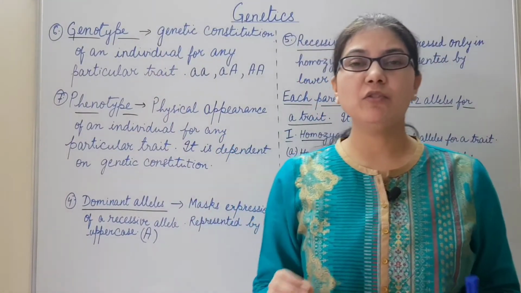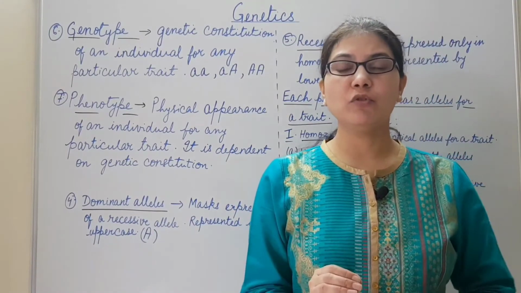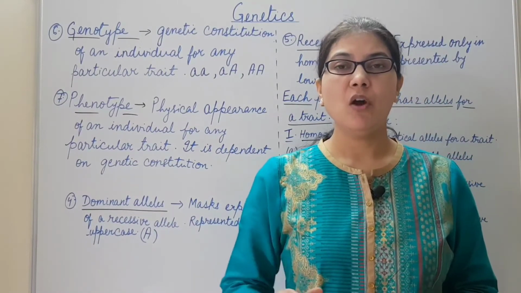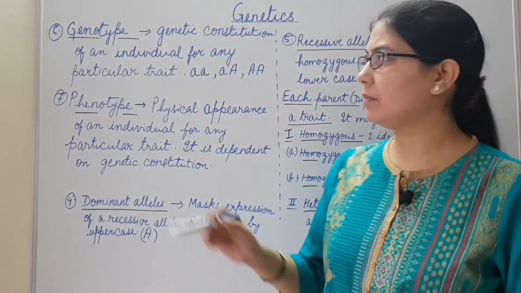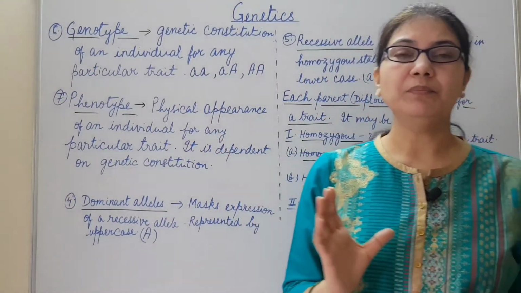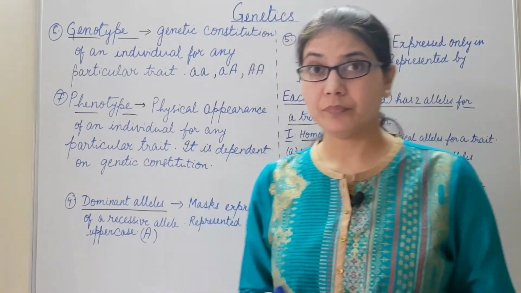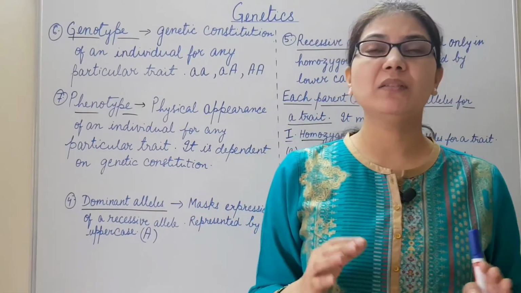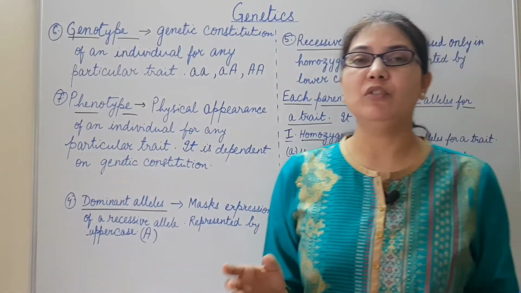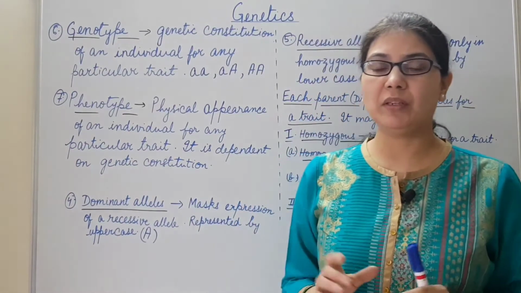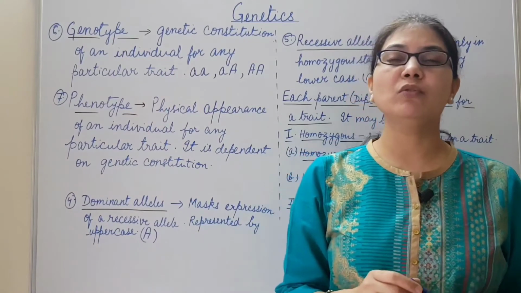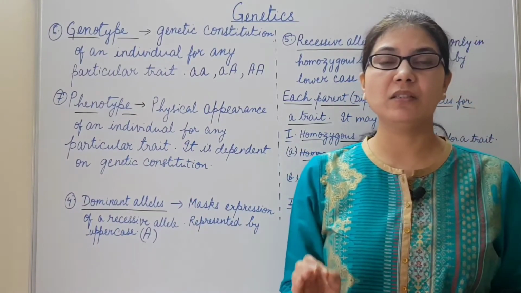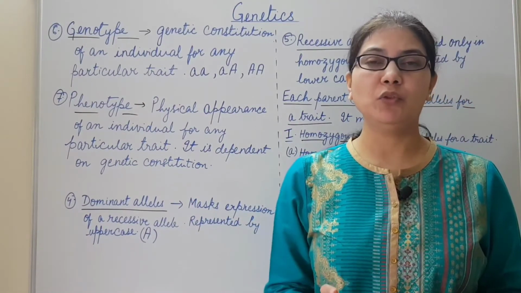Genotype. Genotype is the genetic constitution of an individual for any particular trait, and it is represented by symbols depending upon the alleles. Phenotype. It is the physical appearance of an individual for any particular trait, and this phenotype depends upon the genotype or genetic constitution of an individual.